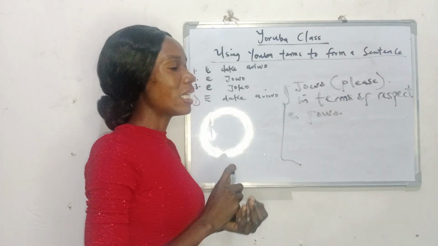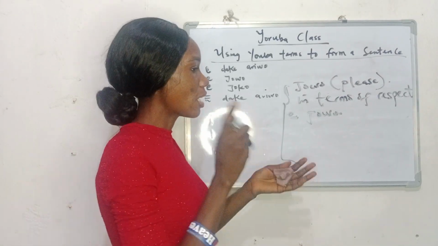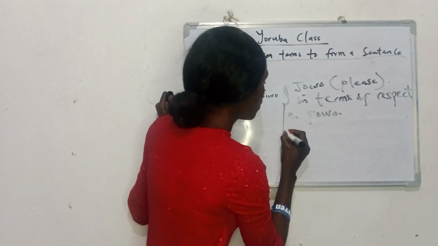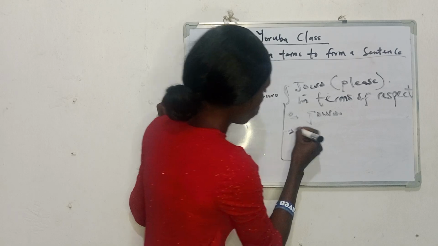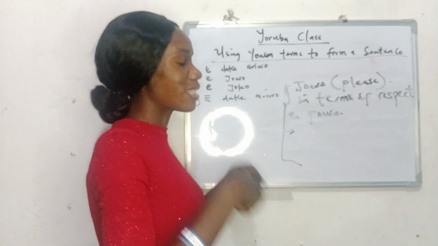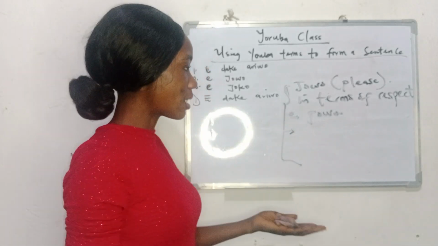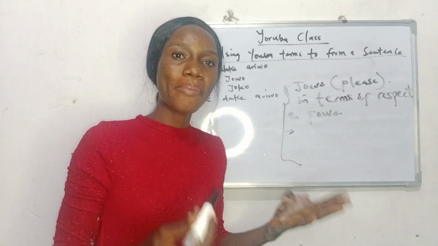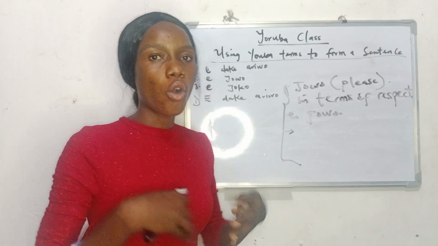So we want to be using, in terms of respect, ẹ jọ̀wọ́. Now, this ẹ jọ̀wọ́ in terms of respect, let's use a mother, somebody that's older than you, or your auntie. We can say auntie mi or sister mi, like my auntie or my sister.